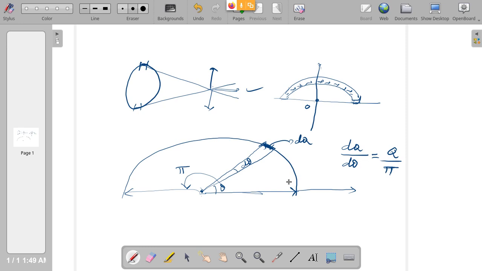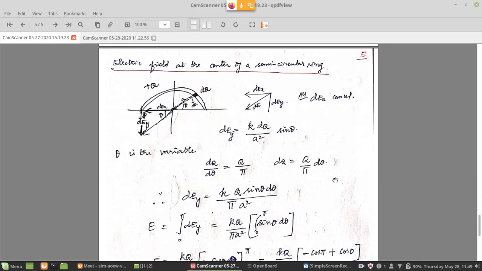So the total charge is q, total angle is pi. A small charge is dq, small angle is d theta. This is a ratio comparison we are doing here. Therefore, we can write the small charge dq as a function of theta, that is q by pi times d theta.